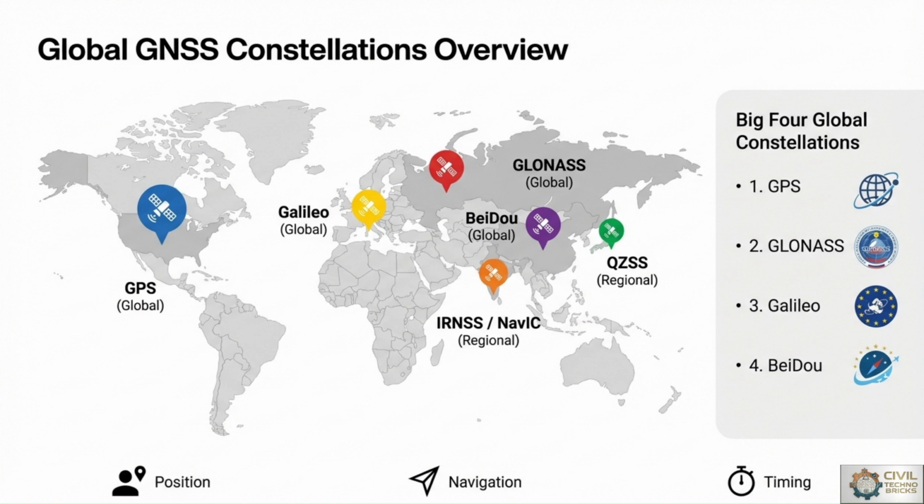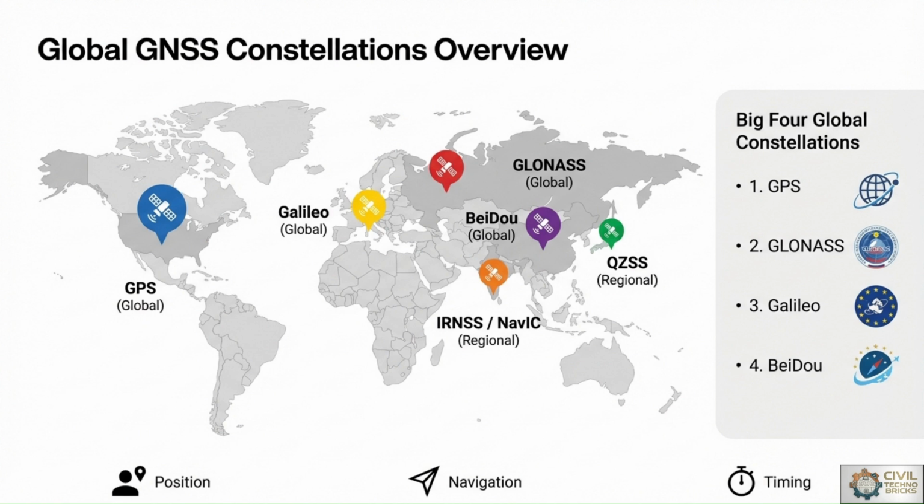Most important topic, the global GNSS constellations overview, where there are four big global constellations. First one GPS, second GLONASS, third Galileo and fourth BeiDou. The major global GNSS constellations are these four, where each constellation is developed and operated by different countries or organizations, as explained in the map. Likewise, multi-constellation systems improve signal availability, positioning accuracy and reliability.